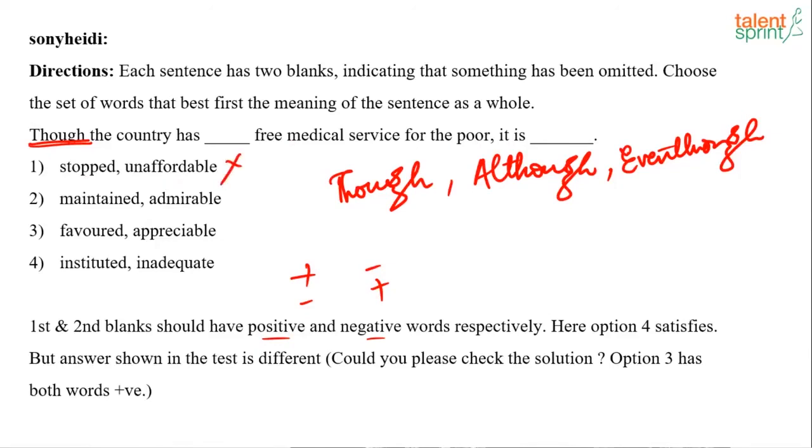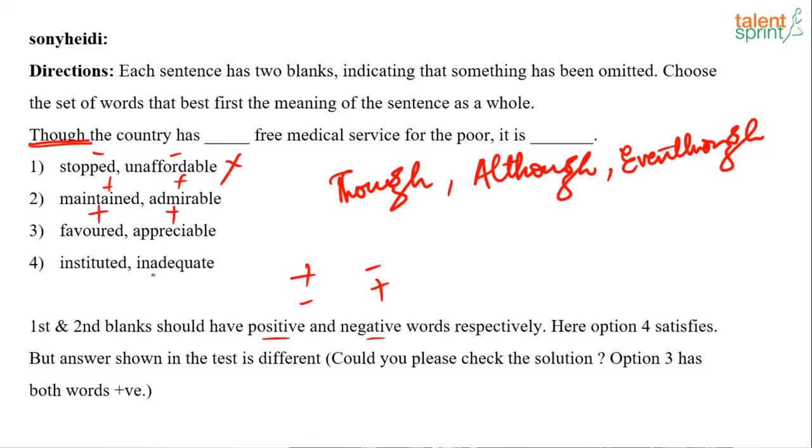Both are negative. Maintained and admirable: though the country has maintained free medical services for the poor, it is admirable. Both are positive. Favored and appreciable, again both are positive.